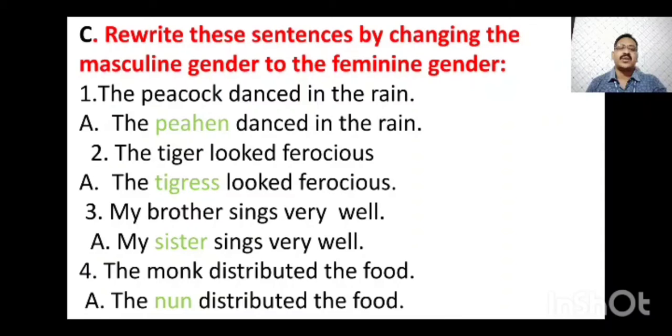Question number 2. The tiger looked ferocious. Tiger is masculine. Answer will be: the tigress looked ferocious. Question number 3. My brother sings very well. Brother is masculine, the feminine is: my sister sings very well. Question number 4. The monk distributed the food. Monk is male. Answer will be: the nun distributed the food.